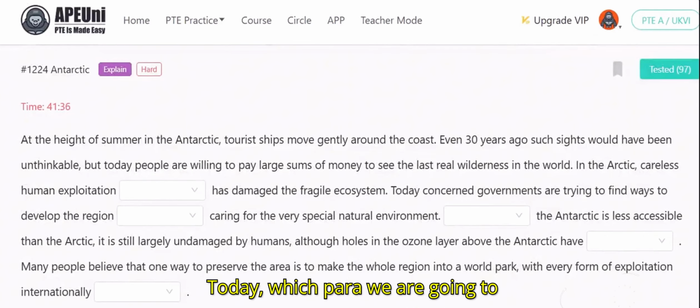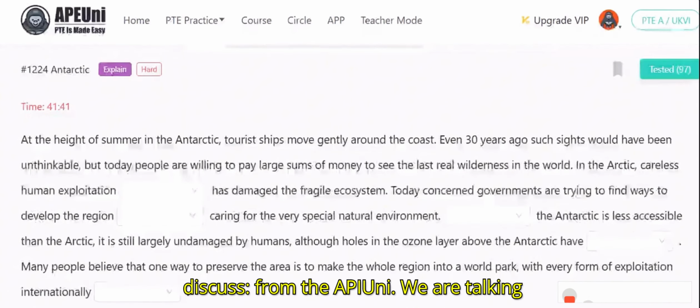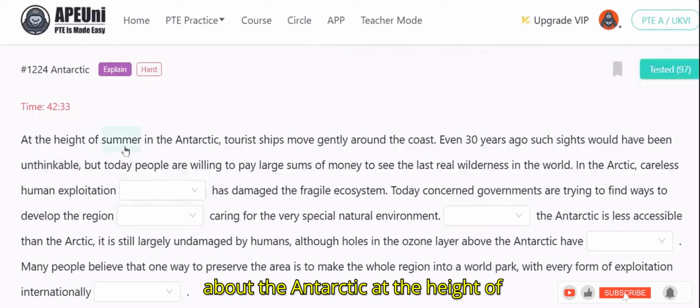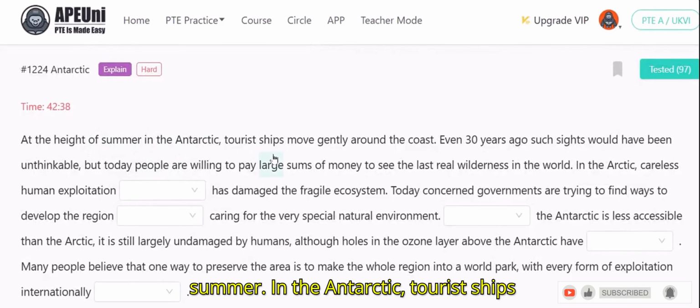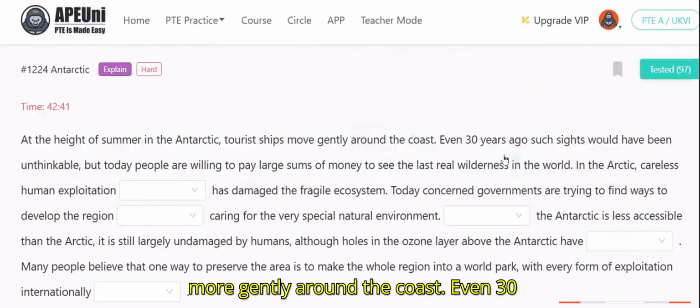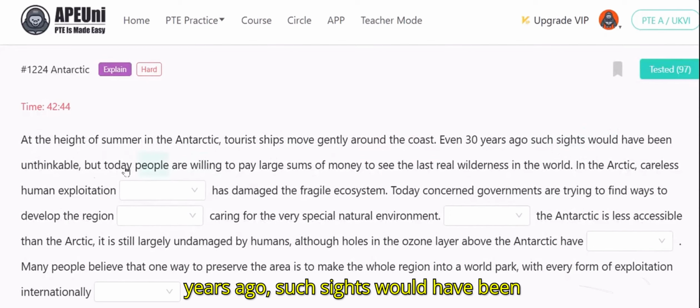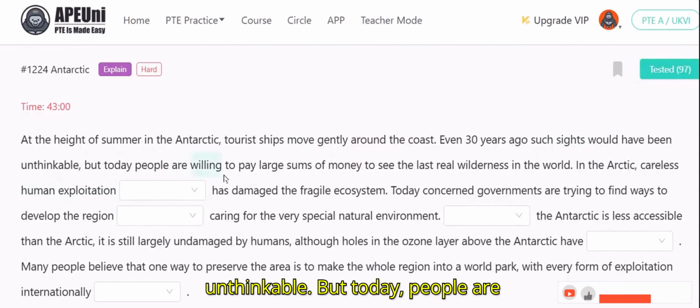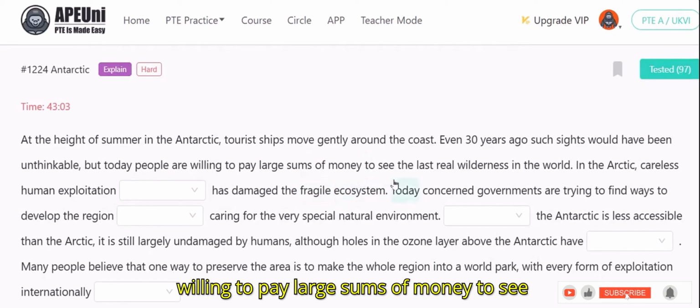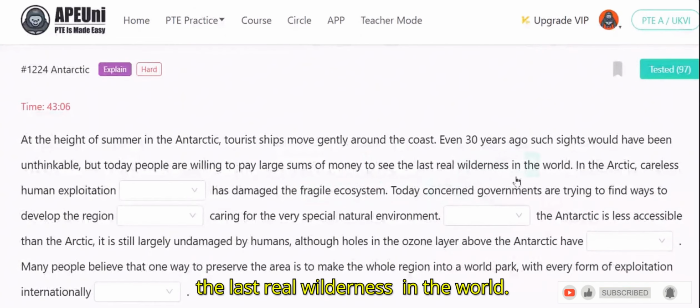Today, we are going to discuss a paragraph from the Epi-Uni, about the Antarctic. At the height of summer in the Antarctic, tourist ships move gently around the coast. Even 30 years ago, such sights would have been unthinkable. But today, people are willing to pay large sums of money to see the last real wilderness in the world.